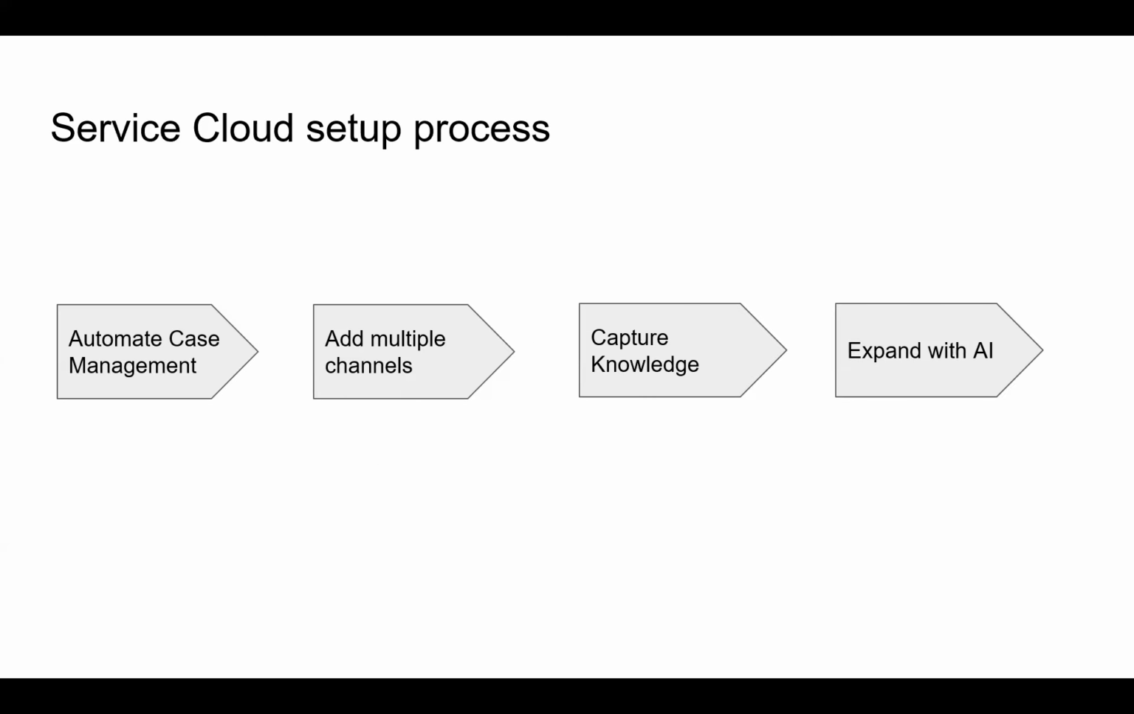Next one is capture knowledge. Here we can store all the useful information inside the knowledge, because when there is an issue, the service agent can search and get the knowledge article, so they can respond to the customer very easily. Next one is expand with AI. Once everything is done, finally they can include AI to get future predictions.